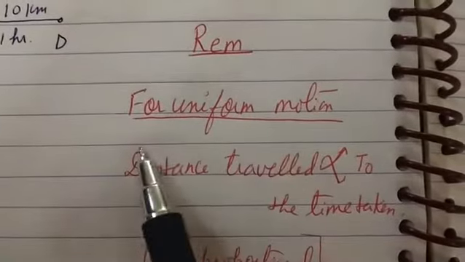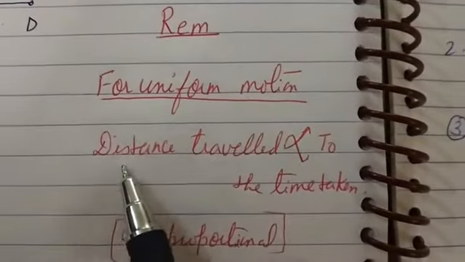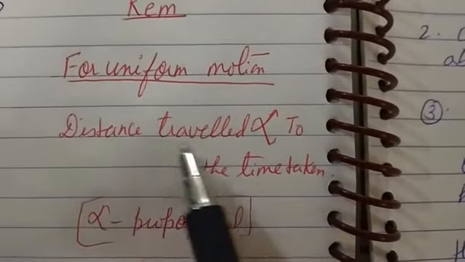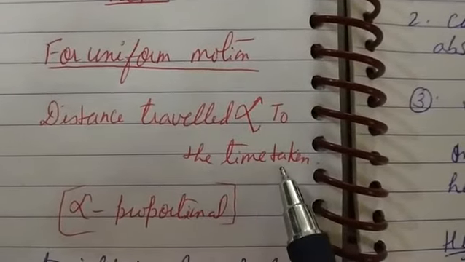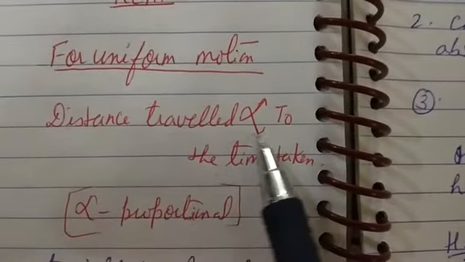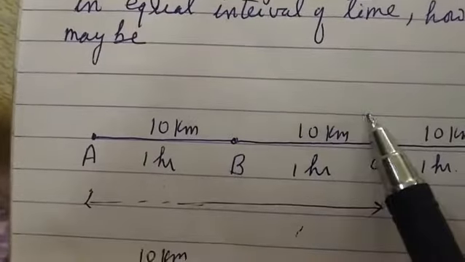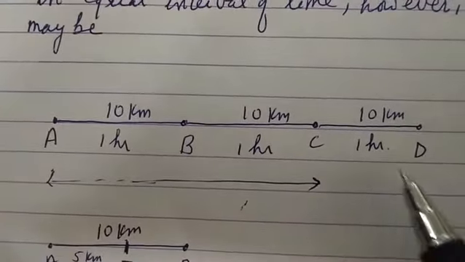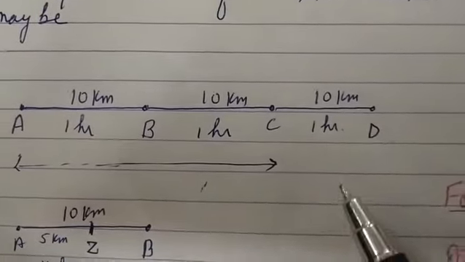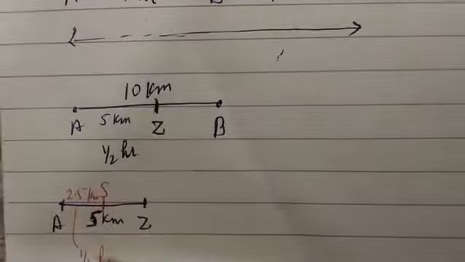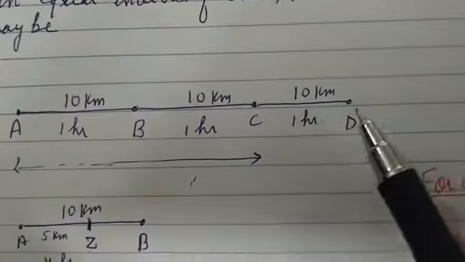Now one thing you have to remember: in uniform motion, distance traveled is proportional to the time taken. This is the symbol of proportional. It means 10 kilometers with a time interval of 1 hour, 1 hour, 1 hour. So both are proportional to each other. If this increases, this will also increase. If this decreases, this will also decrease. Half an hour, 5 kilometers. 1/4 hour, 2.5 kilometers.